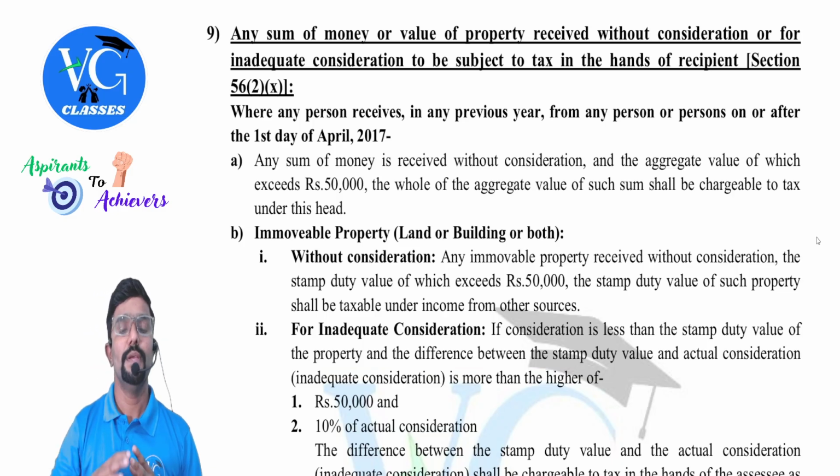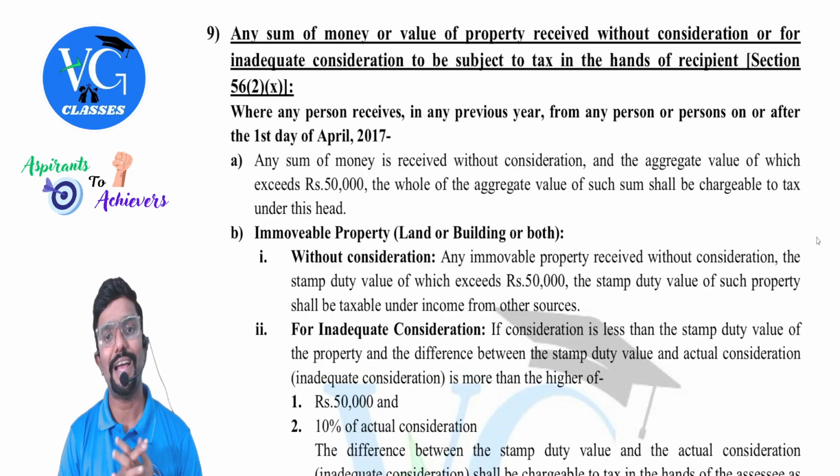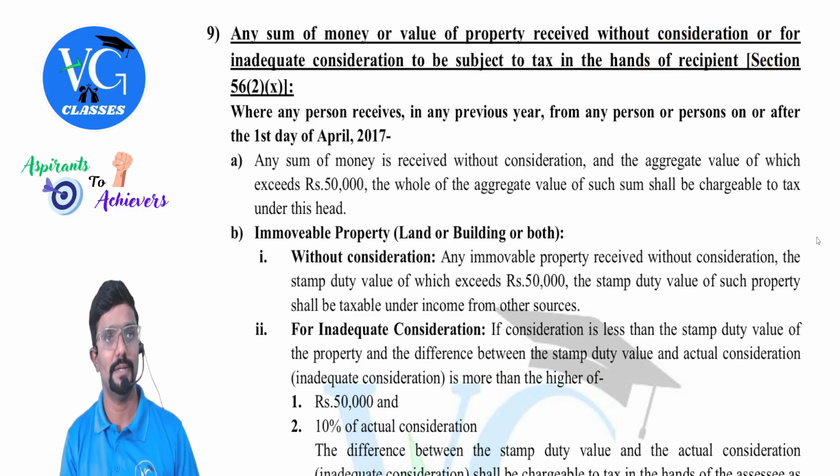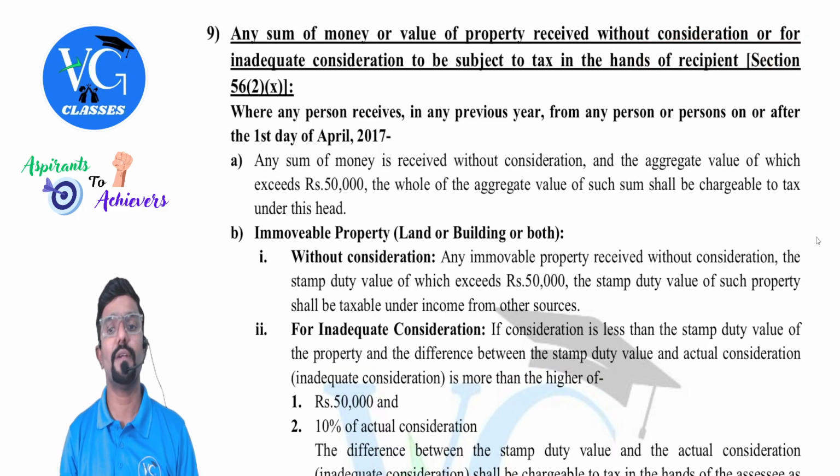Ninth point. Any sum of money or the value of property received without consideration or for inadequate consideration to be subject to tax in the hands of recipient. Section 56(2)(x). Guys, we are applying this section from whose point of view? Recipient. Where any person receives in any previous year from any person or persons on or after first day of April 2017.